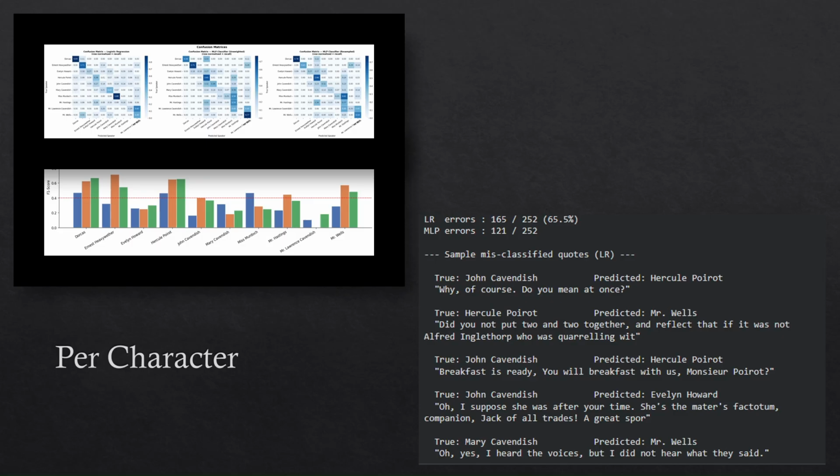This suggests that Llama 3.2 is excellent at picking up on Poirot's unique dialect. It struggles with minor characters who have fewer dialogues and less distinct speaking styles. For a context-aware model, this indicates that the context for these characters might be too similar for the MLP to distinguish effectively.